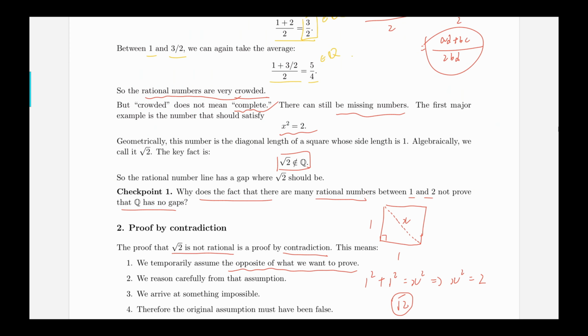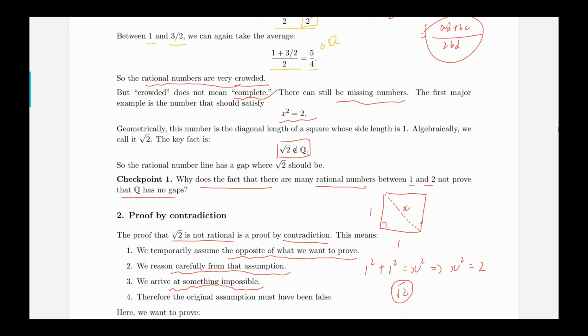And if that's the case, we can do a lot of logical reasoning from that assumption. And eventually we arrive at something impossible. And if that's impossible, then the original assumption must have been false, indicating that what we are trying to prove is true.